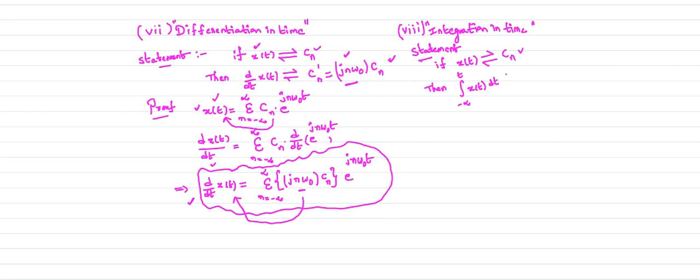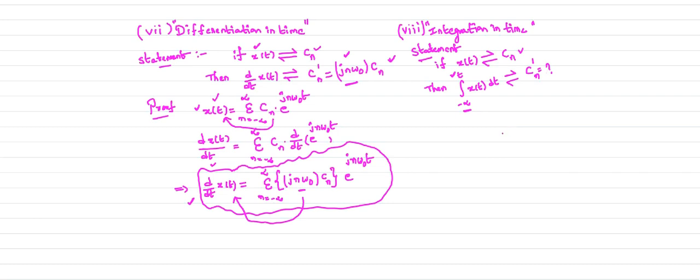Integral x of t dt. So if you integrate from minus infinity up to the time t, that is your integral limits. You are integrating your x of t from minus infinity up to the time t. Now what is your complex exponential Fourier series coefficient?